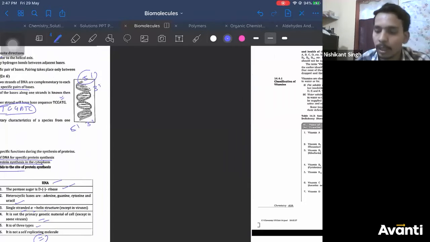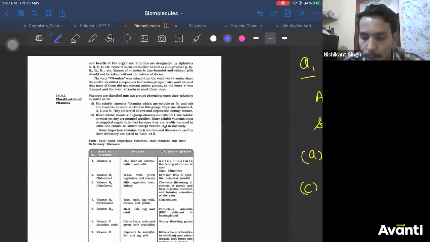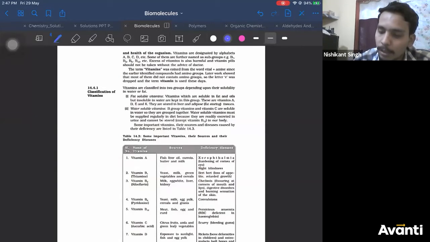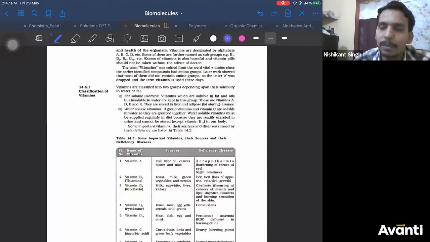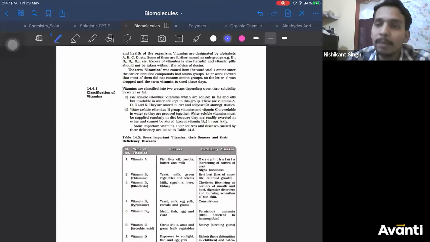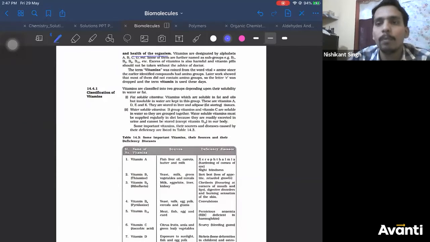From the chemistry point of view, now vitamins, you don't have to study in more detail. There is a textbook table. If you are able to do this, it will be sufficient for this chapter. Now let us see what vitamins are. Vitamins are supplements you need to take in your diet, which are responsible for the growth and maintenance of good health of your body.